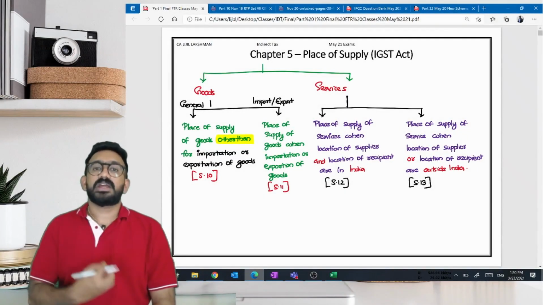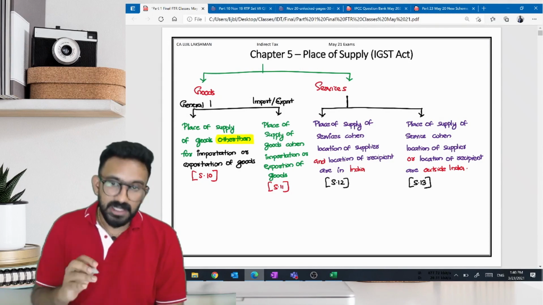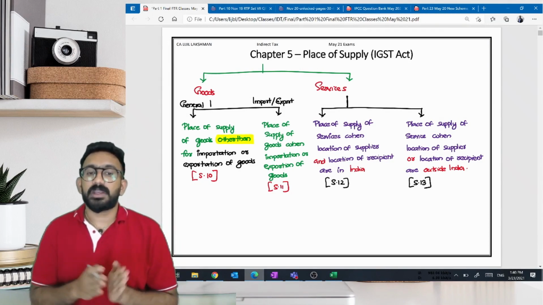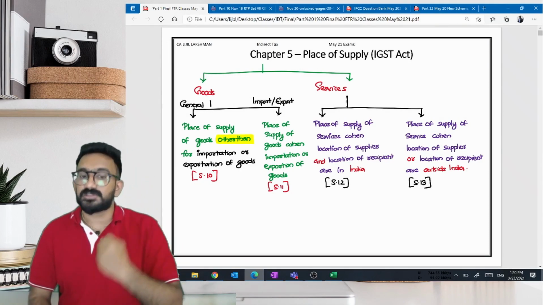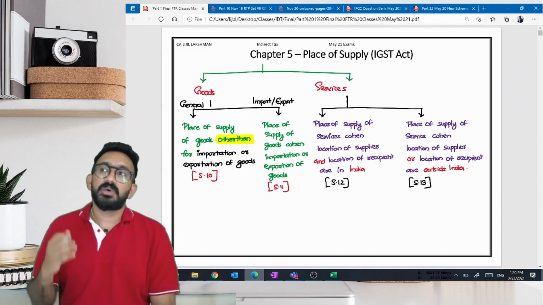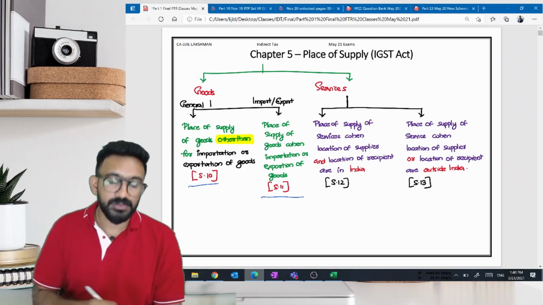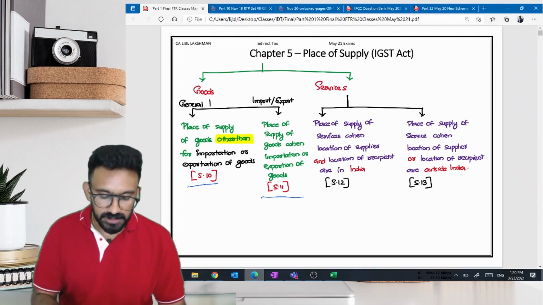Let us try to understand which are the sections which deal with place of supply. Place of supply has two separate provisions, in case of goods and in case of services. If you are computing place of supply for supply of goods, where is the destination of this particular goods? For that also I have two provisions available. Let's look at what these provisions are.